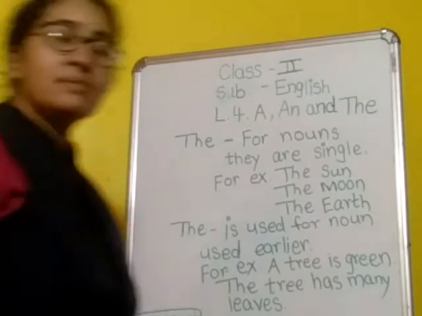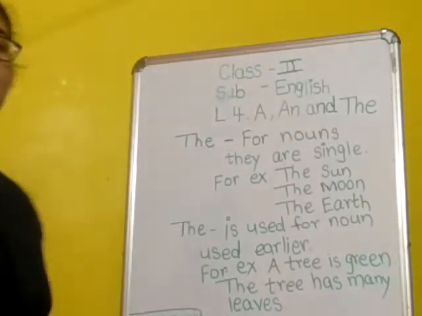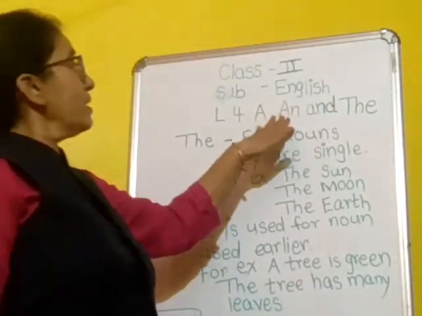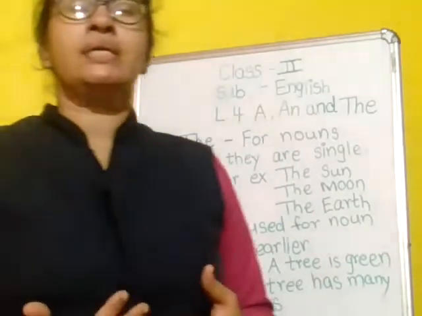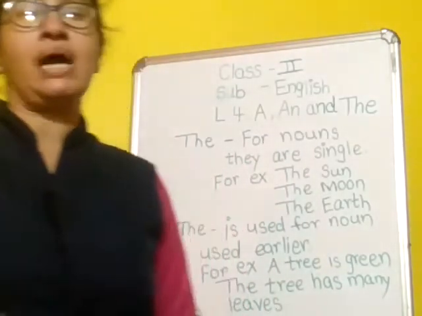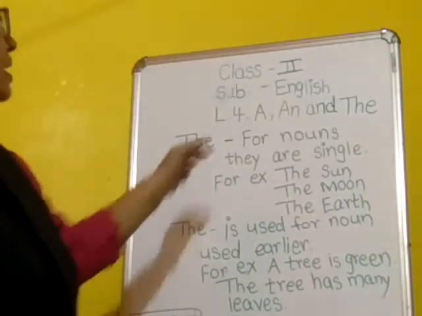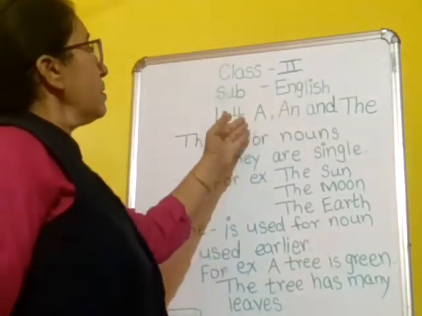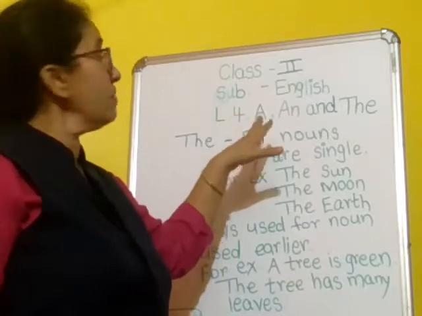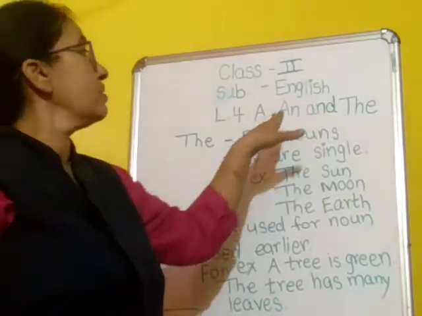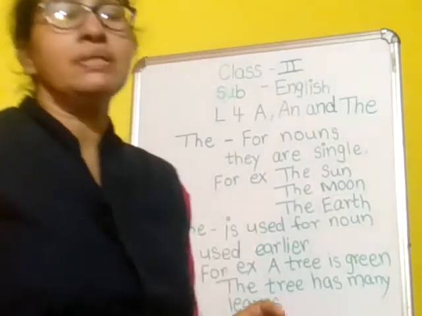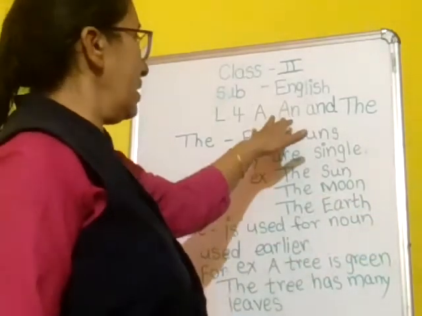Good morning, children. In our previous period, we completed the articles a and an, and we saw how to use them with singular nouns. Both are for singular nouns. Whenever the noun begins with a consonant, we use a, and when the noun begins with a vowel and is singular in number, we use an.